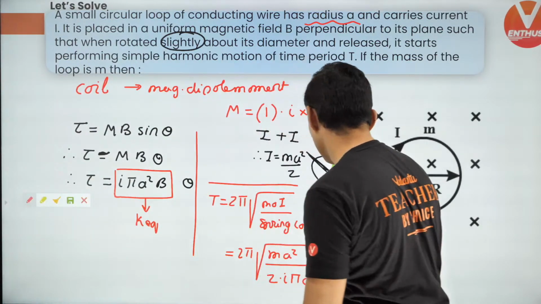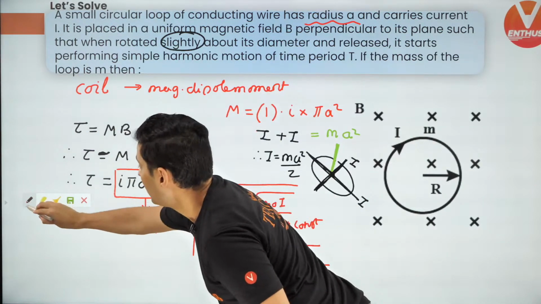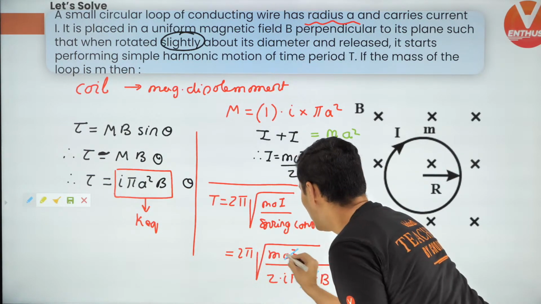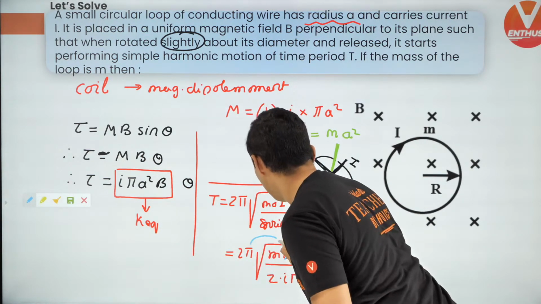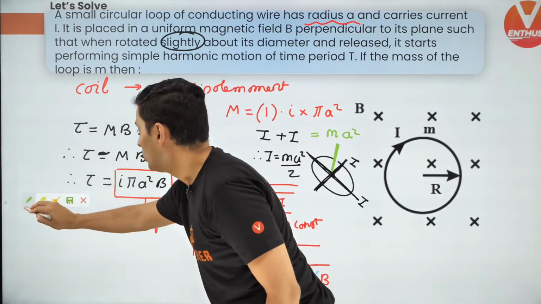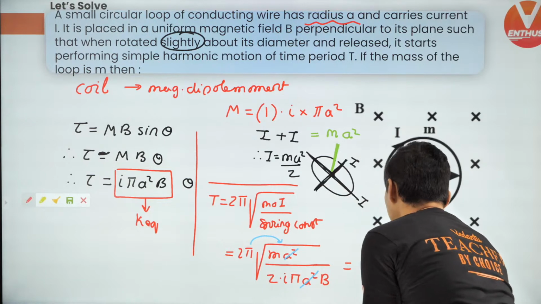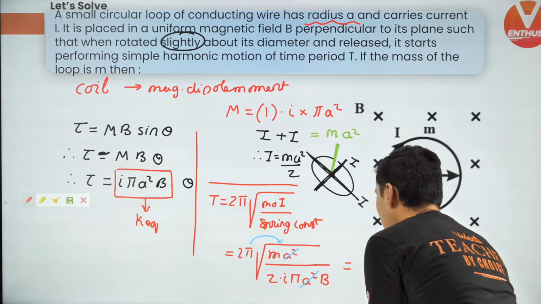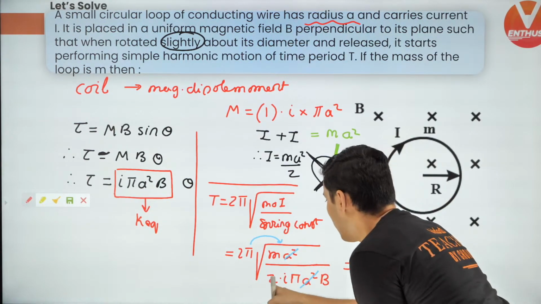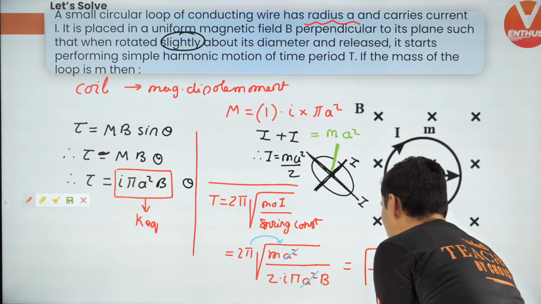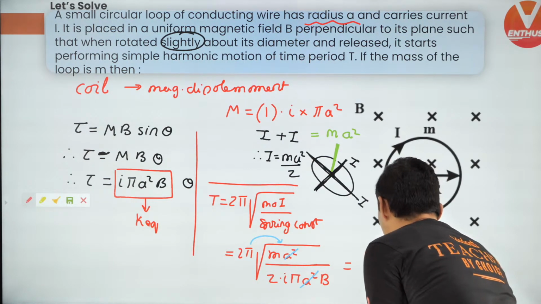Just cancel out a square and a square, and the 2 pi can be taken inside the root by squaring it. So it is going to be root of 2 pi m, because one of the 2 and one of the pi will get cancelled, by I and then B. Just check this out.